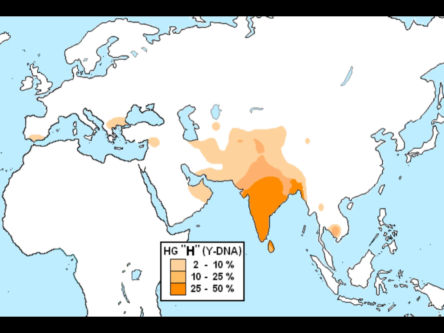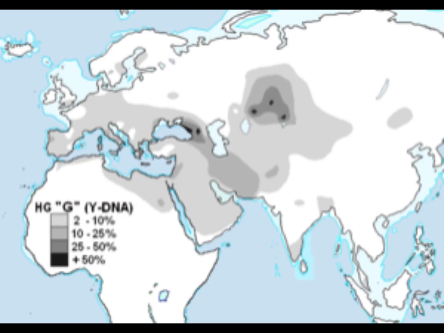Y-DNA haplogroup H is often referred to as the Indian marker, and primarily found in South Asia. It's a major paternal lineage in the Indian subcontinent, and it includes India, Sri Lanka, Nepal, Bangladesh, Pakistan, and the Maldives. While rare outside of South Asia, it is found in low frequencies in some populations of South Central Asia and the eastern Iranian plateau.